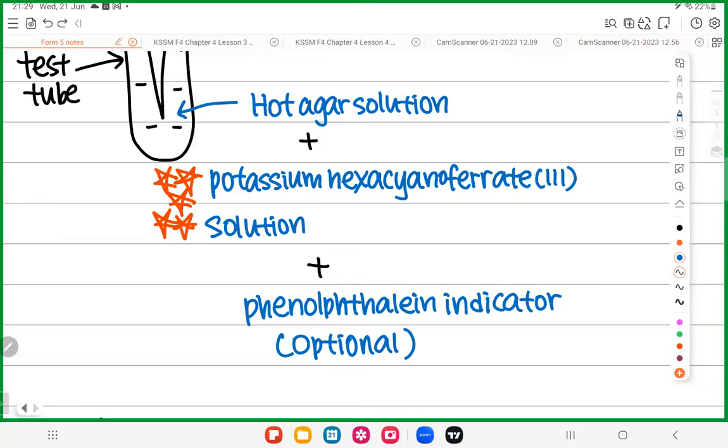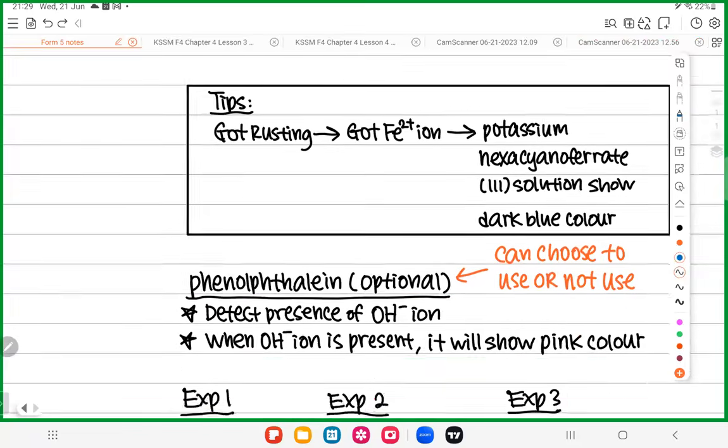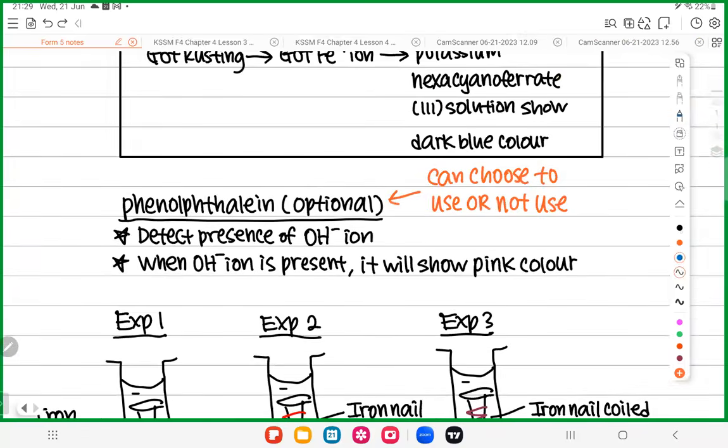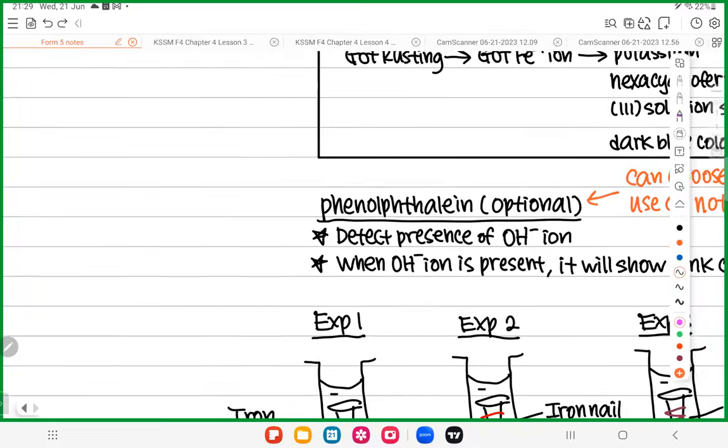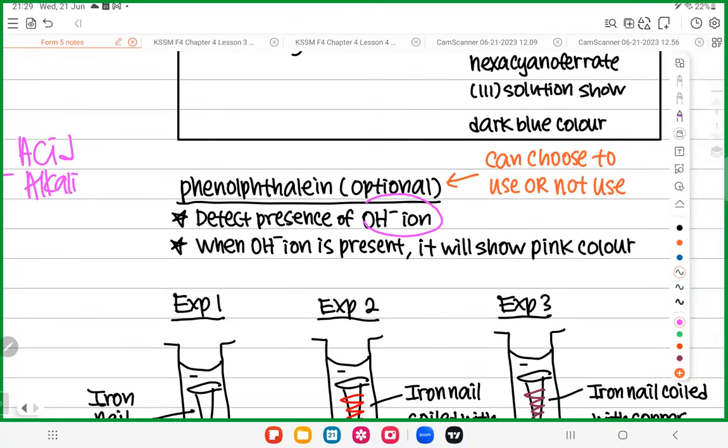Now let's look at here. What does phenolphthalein do? Phenolphthalein is used to detect OH minus. We all learned in Form 4, Chapter 6, H plus means acid. OH minus means alkali. All acids must have H plus, all alkalis must have OH minus. So phenolphthalein is used to detect OH minus, which is alkaline.